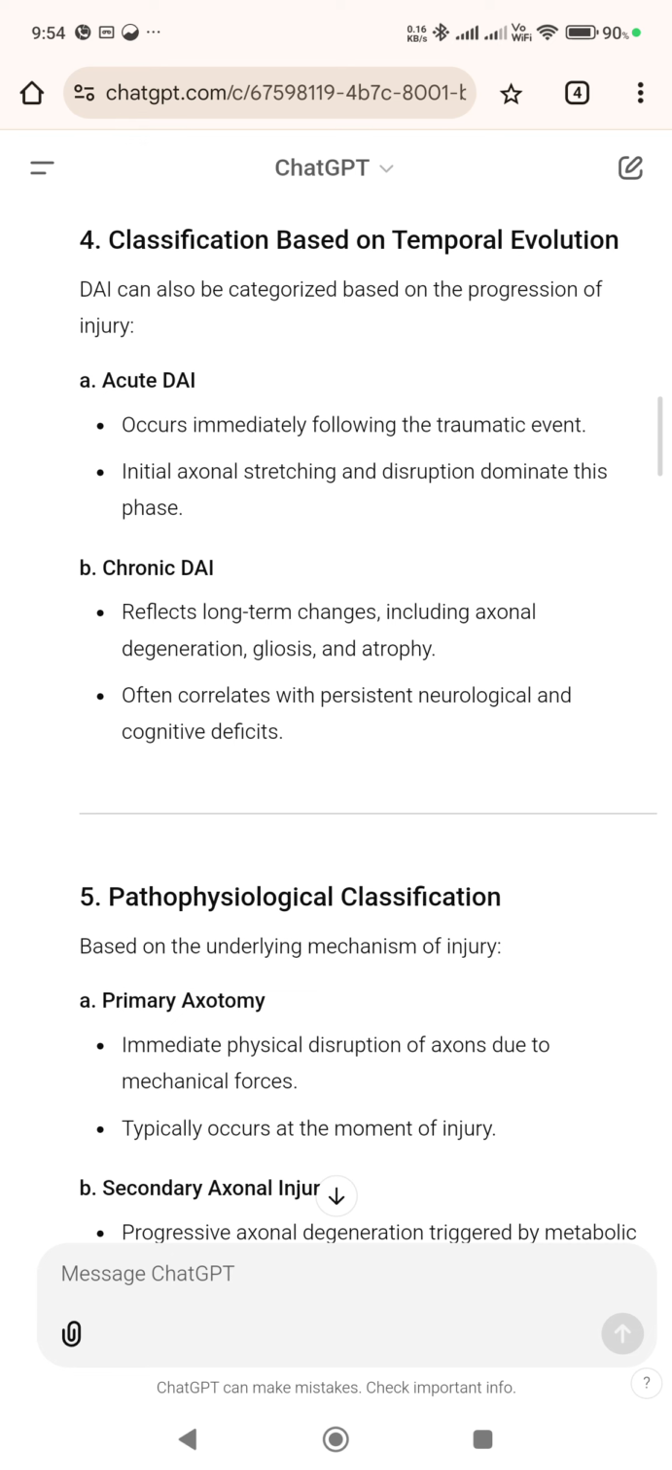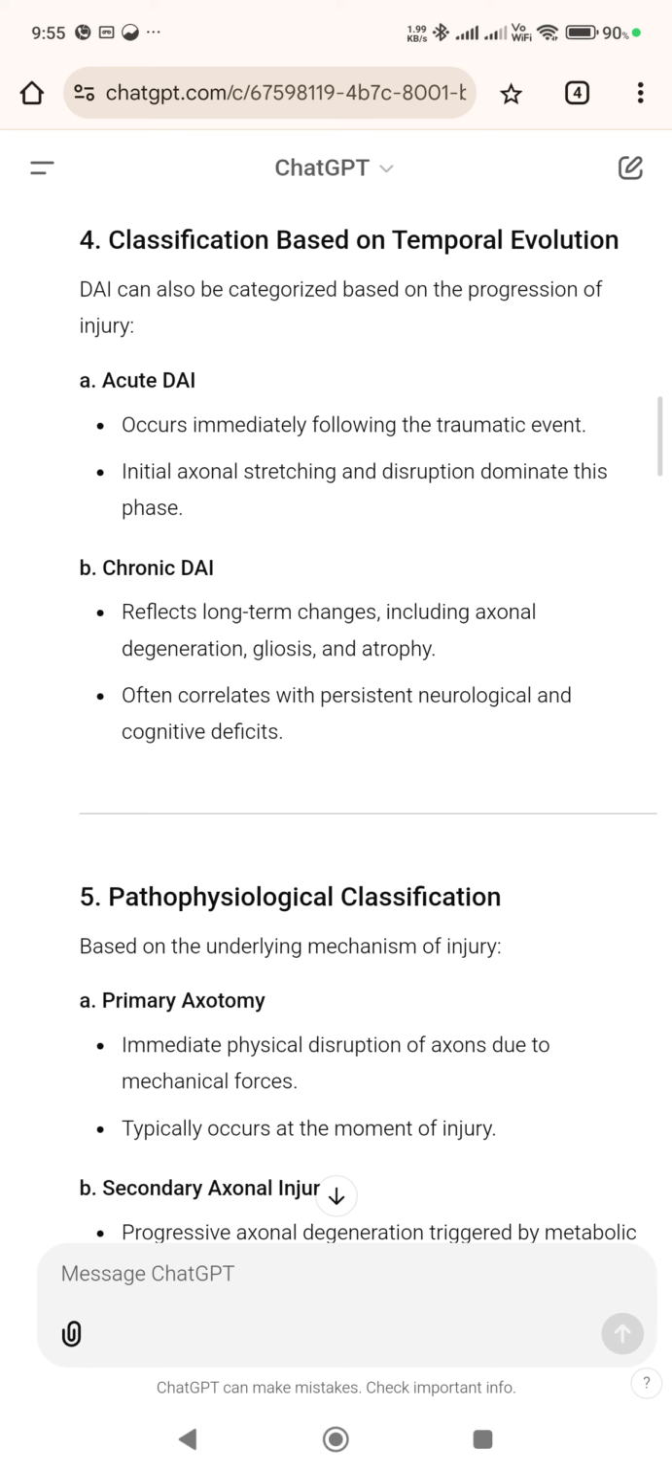4. Classification based on temporal evolution. DAI can also be categorized based on the progression of injury. A. Acute DAI occurs immediately following the traumatic event. Initial axonal stretching and disruption dominate this phase. B. Chronic DAI reflects long-term changes including axonal degeneration, gliosis, and atrophy, and often correlates with persistent neurological and cognitive deficits.